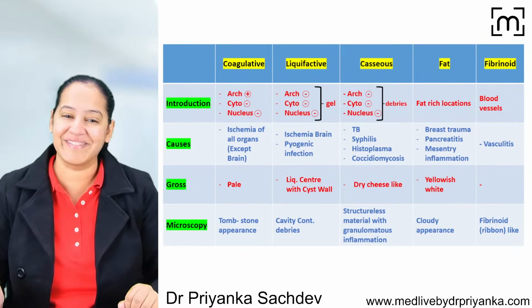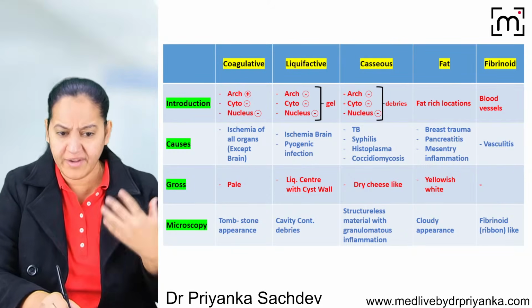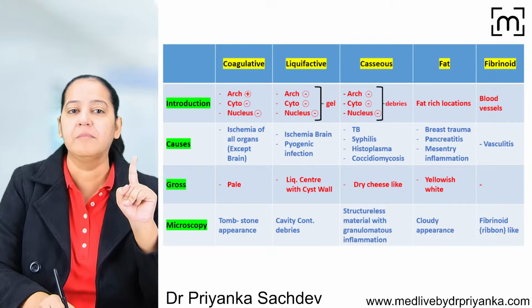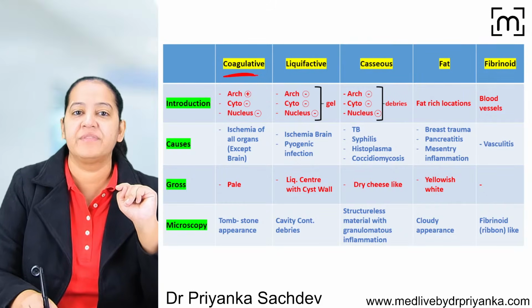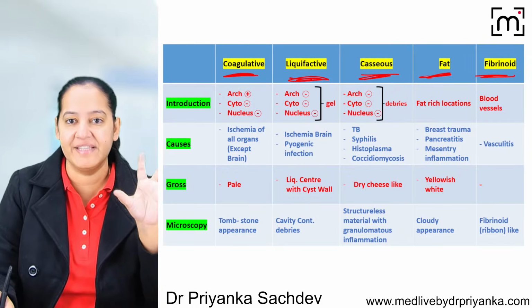How many of you got it? We are done with 5 types of necrosis. We will revise it quickly. What are the 5 types? Can you tell me the 5 types? The first is coagulative. Then we have liquefactive. Then we have caseous. Then we have fat and fibrinoid. These are the 5 types.